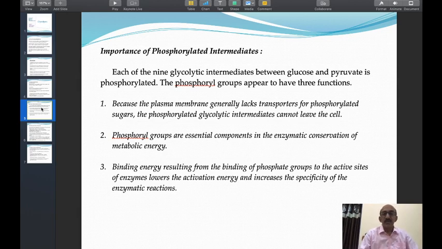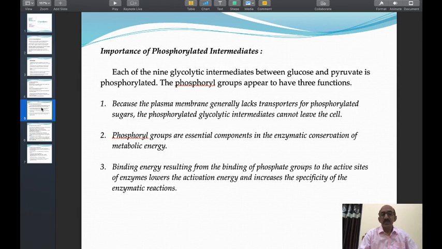When phosphoenol pyruvate is converted to pyruvate, there is a release of energy by breaking the phosphoester bond. Phosphate attached to a molecule forms a phosphoester compound. When the phosphoester compound is hydrolyzed, energy is liberated, and this energy is stored in the form of ATP molecule.